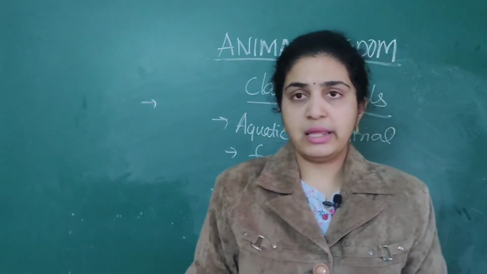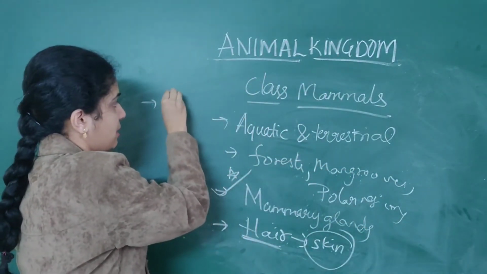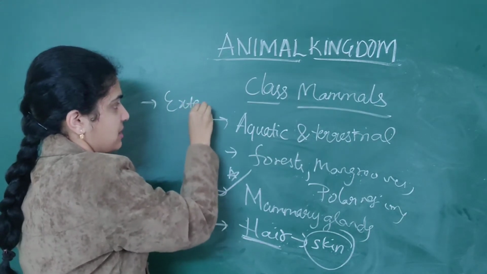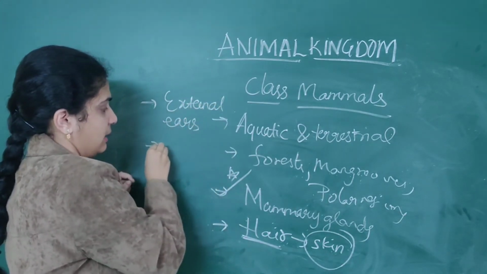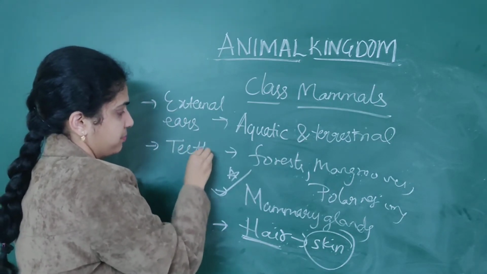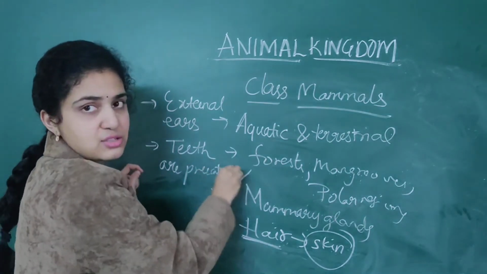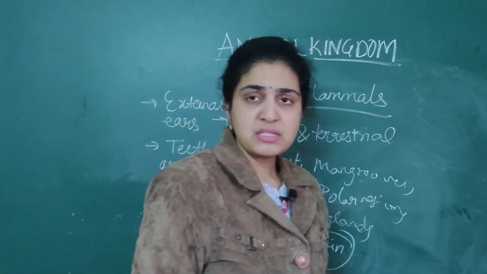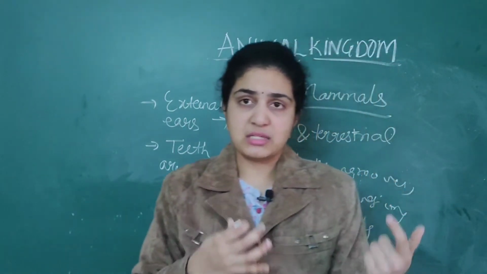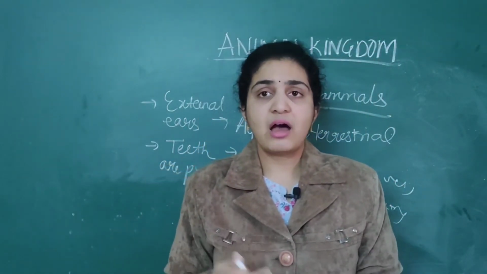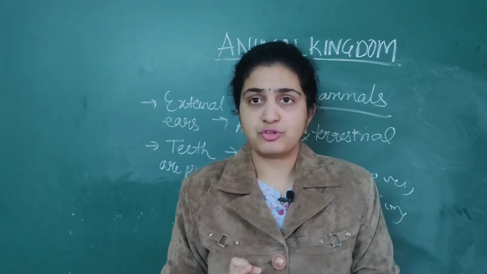Next, when you go deeper into this topic, another important feature which you should remember is that external ears are present. External ears. Teeth are present. Ears as well as teeth. In all organisms we have seen till now, like amphibians and reptiles, they have only the inner ear, that is, only the tympanum is present for them.